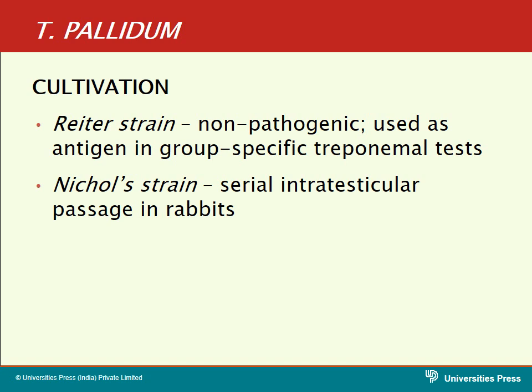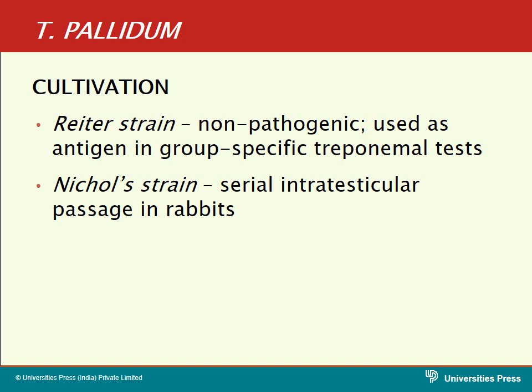These organisms are allowed to undergo serial passages, and the strain is maintained by intratesticular passages in rabbits. These strains are used for identification of the specific antigens to detect the antibodies of the syphilis patient. So these are more specific.